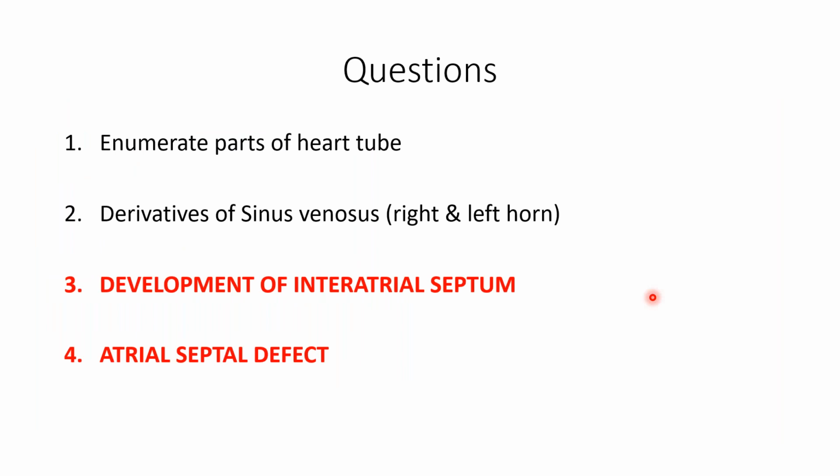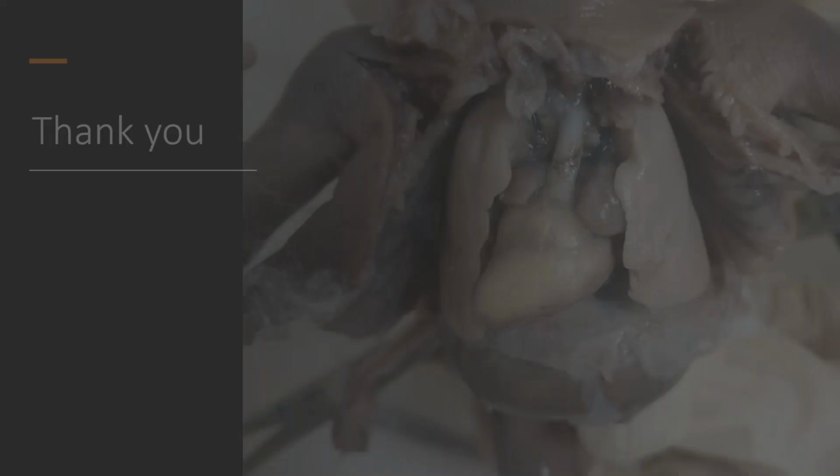Now we are at the end of our lecture. So we did the heart tube and its folding. You should be able to answer by now all the parts of the heart tube, derivatives of the sinus venosus, and development of the interatrial septum, which was quite extensive, and you should know it by heart: the formation of the septum primum, ostium secundum, septum secundum, formation of the foramen ovale, and then the obliteration of the foramen ovale. And once you know this interatrial septum development in detail, you will be able to do the atrial septal defect also. Thank you.